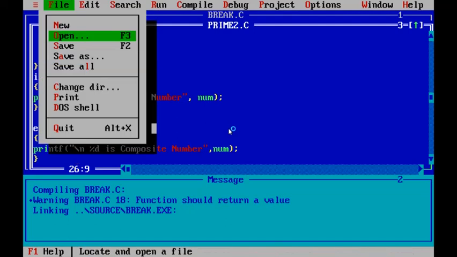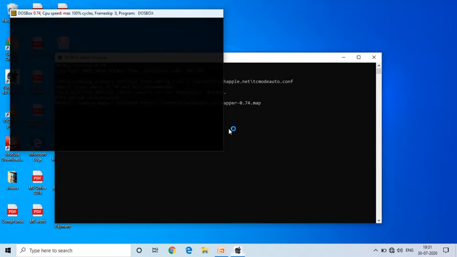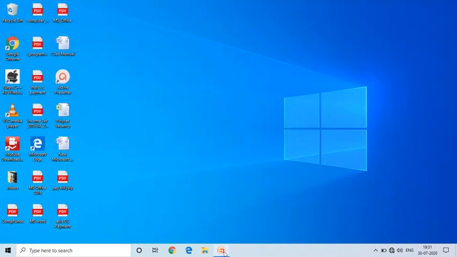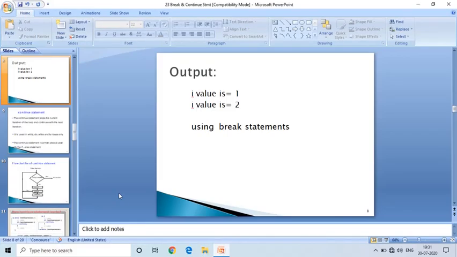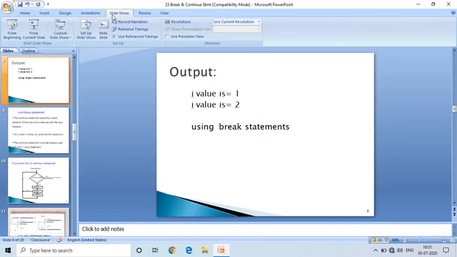Close the compiler. Now we'll see the continue statement. How does continue help us, and where do we use the continue statement?